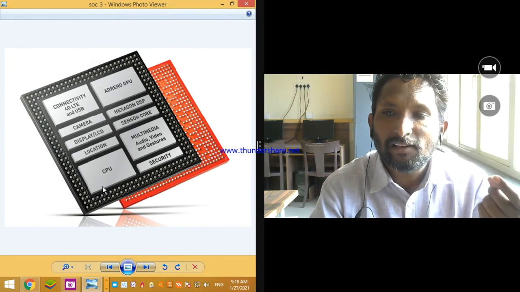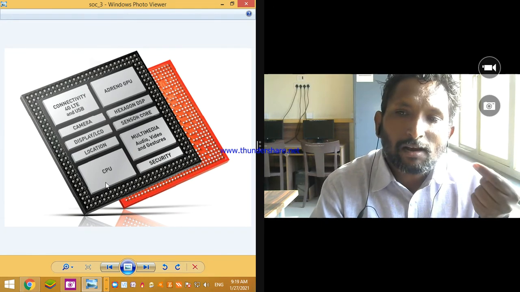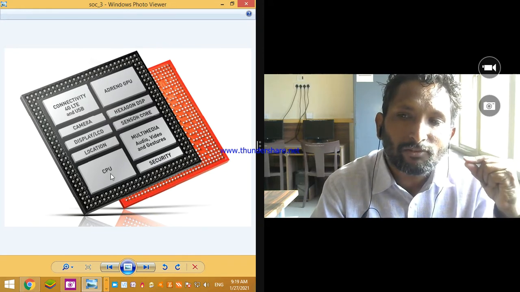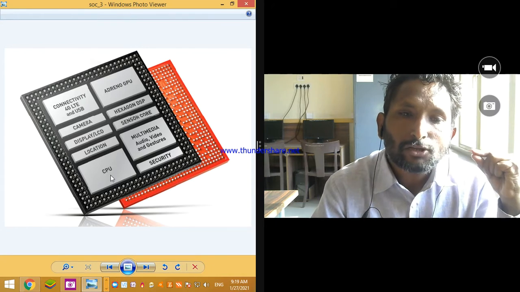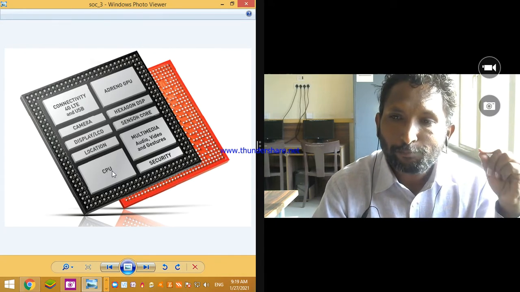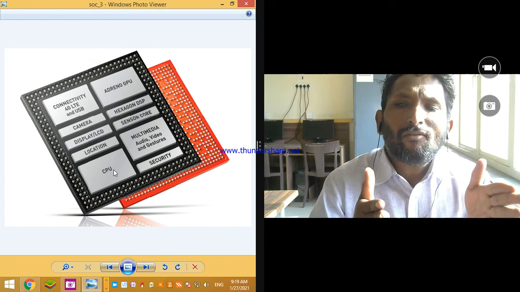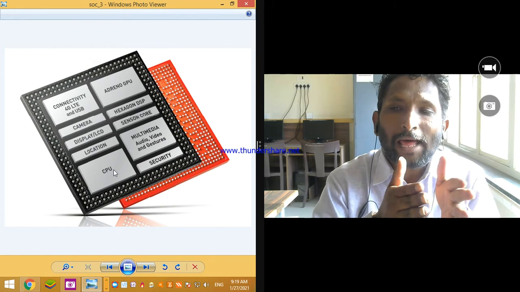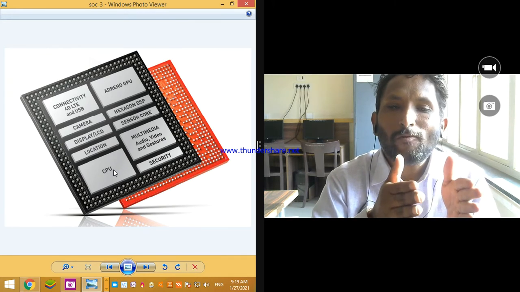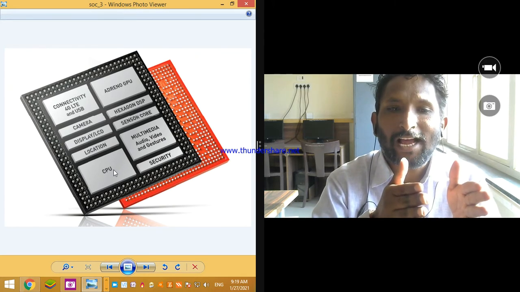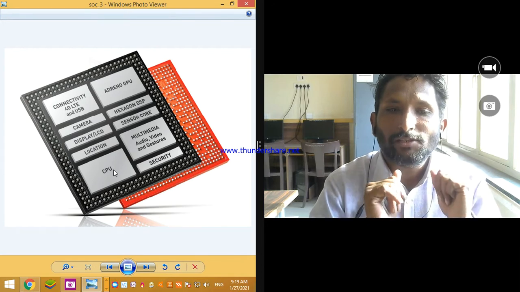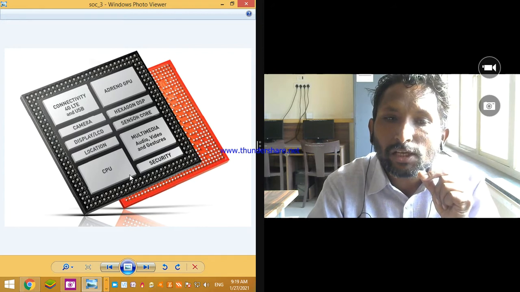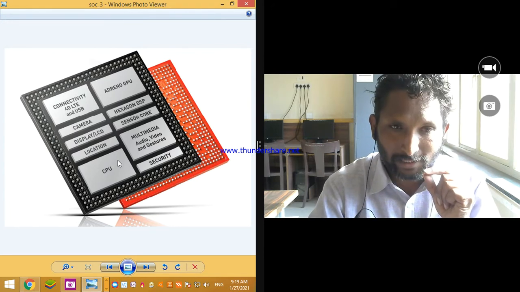Keep in mind and please listen carefully. Central processing unit is used to execute the different codes of different applications or different softwares. The role of the CPU is handled equally in the desktop system by the processor, that is i3, i7 or i5, like a CPU. Here that CPU is attached in system on chip, right?